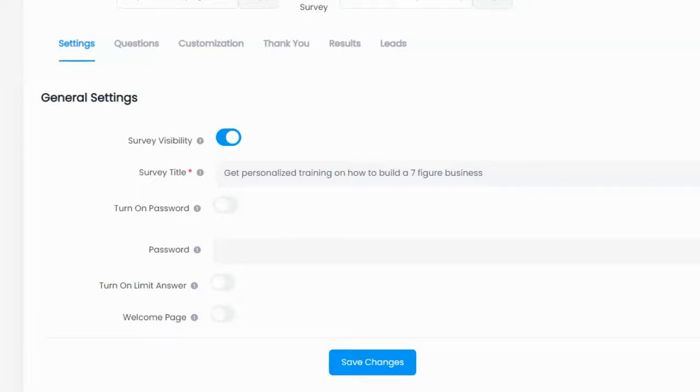They've already committed themselves by answering my questions, so that means they're much more likely to enter in their email address. But what I need to do is give them a reason as to why I'm asking them the questions in the first place. If there's no reason for them to answer the questions, there's no justification for the survey, there's no real reason for them to fill it out.